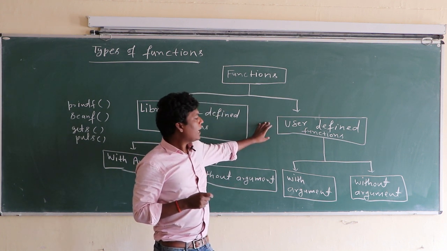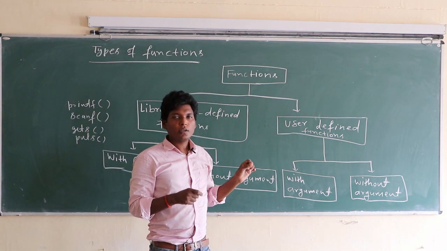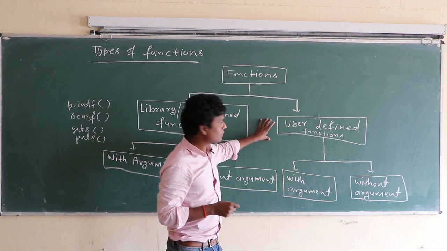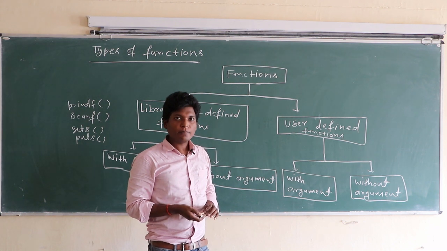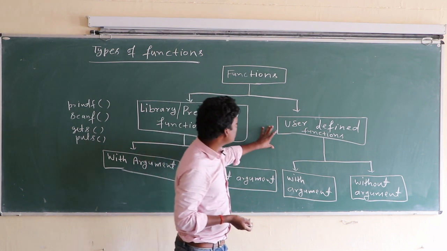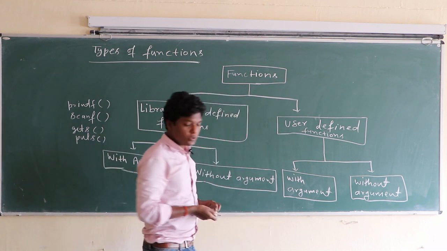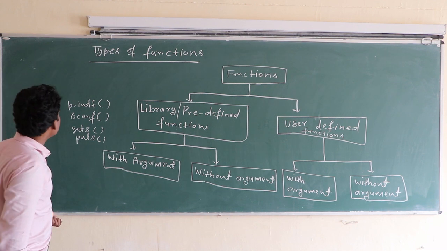Other functions whose body the user will define fall in this category. All those functions whose body is defined by the user are called user defined functions, such as the main function. Main is a user defined function. So this is the type of function.